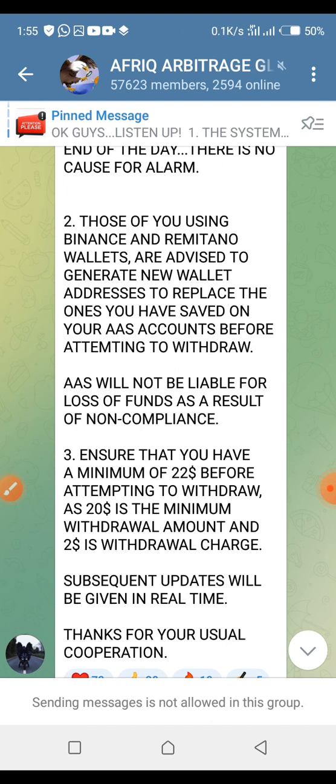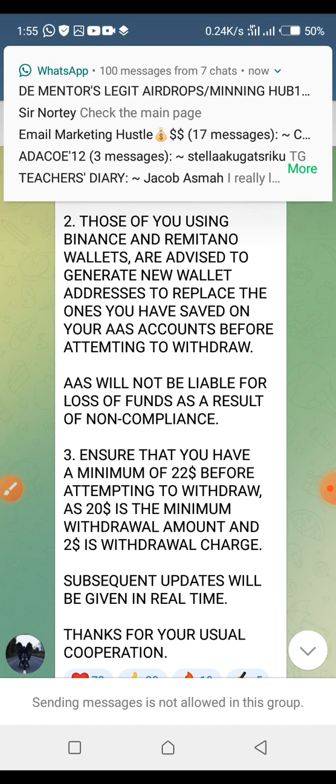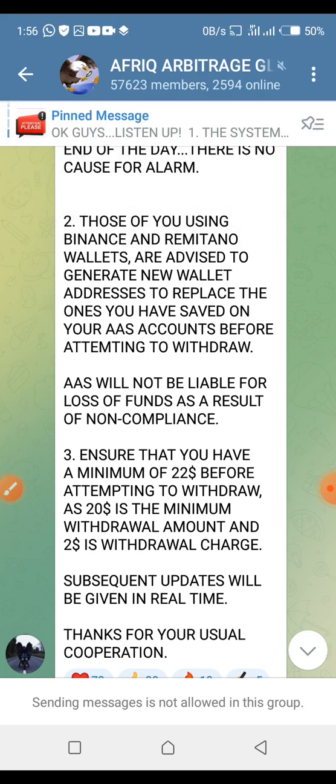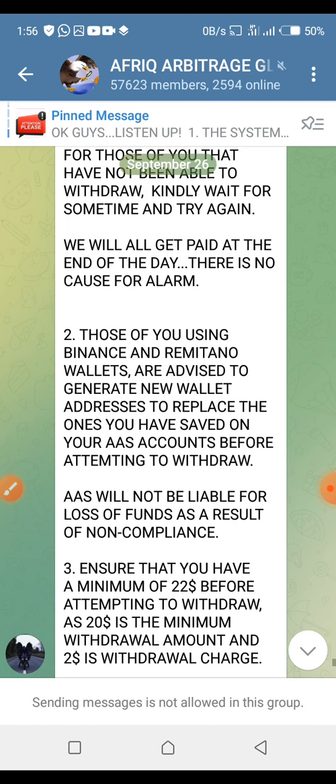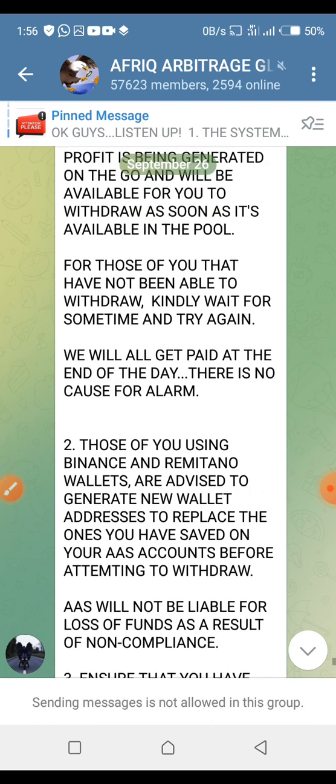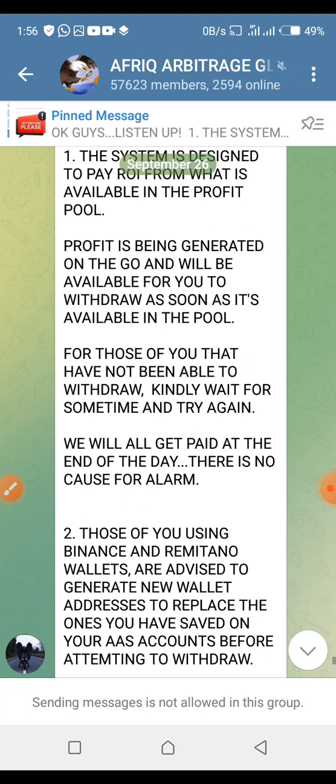But I would advise that whether you have that email or not, generate a new wallet address to update what you have there, whether it's the same thing or a new thing. You don't lose anything. So to be on the safer side, whether you have that email from Binance or not, just generate a new wallet address and use it to update what you have there. That's what I'm going to cover quickly in this video, so that we can do all we can to stay out of problems.